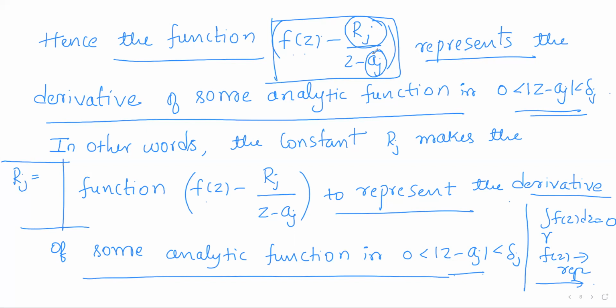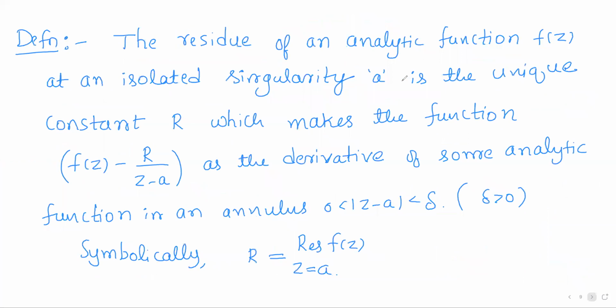So in short, the residue of an analytic function at an isolated singularity is nothing but a constant. It is a number which makes the function f(z) minus Rj by (z minus Aj) the derivative of some analytic function. So any constant which does this work is called the residue of an analytic function. Right? Now we shall formally make a definition of it.